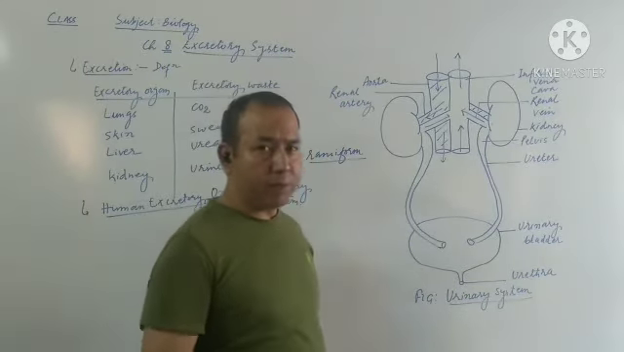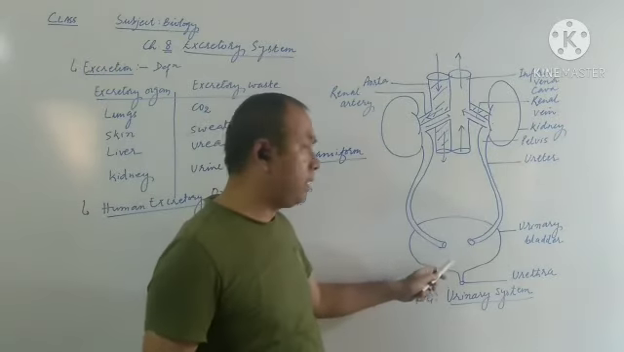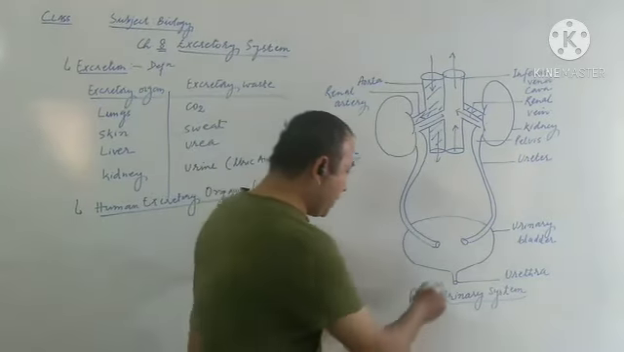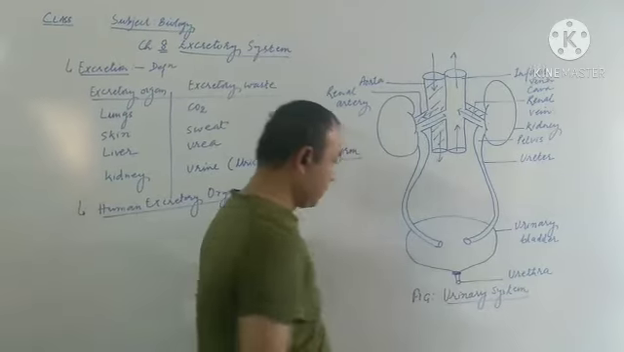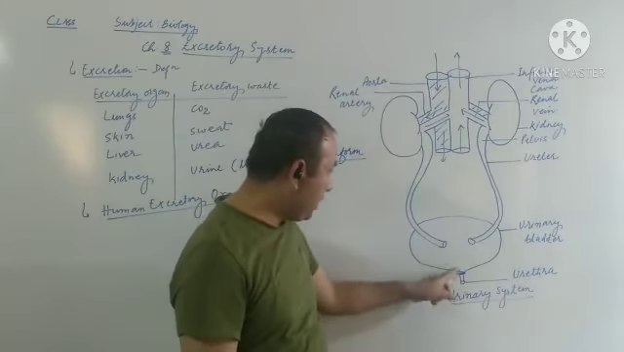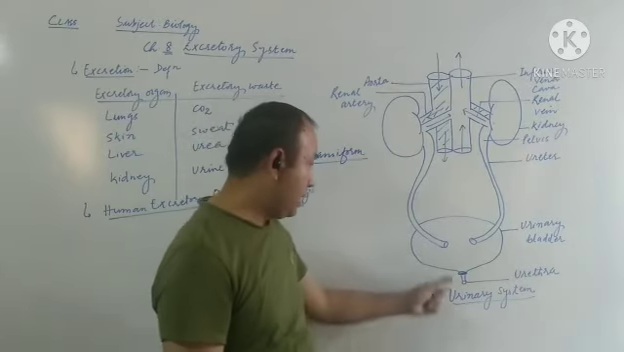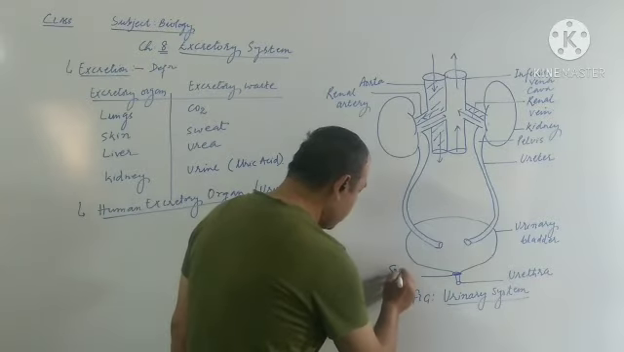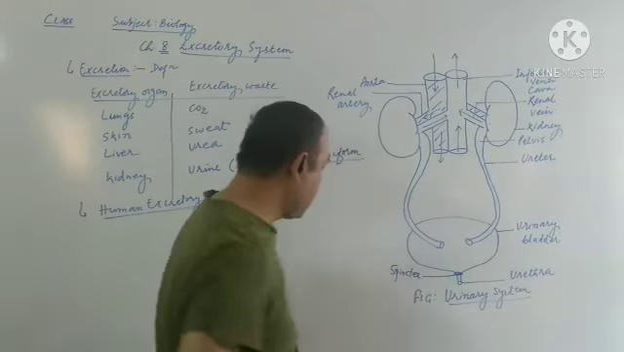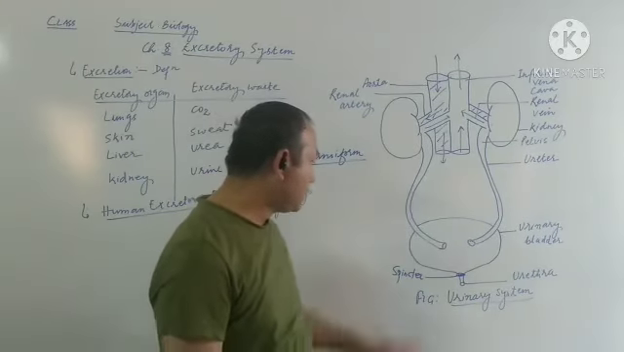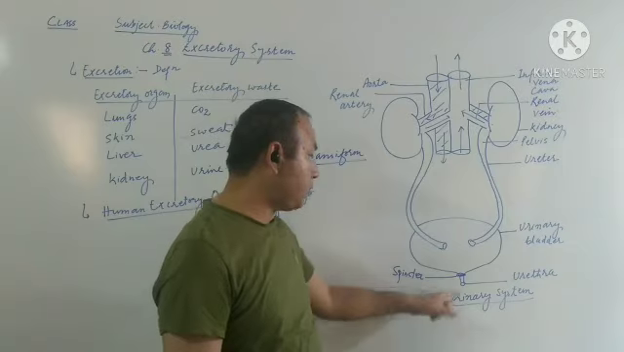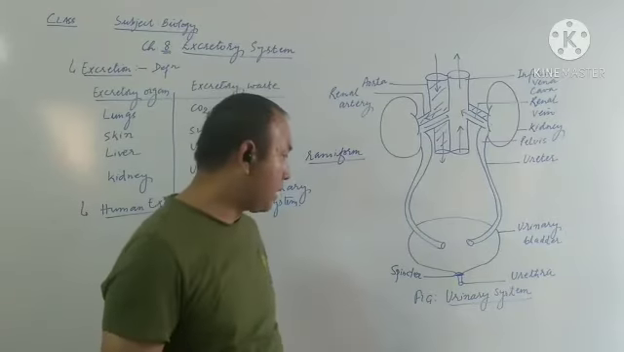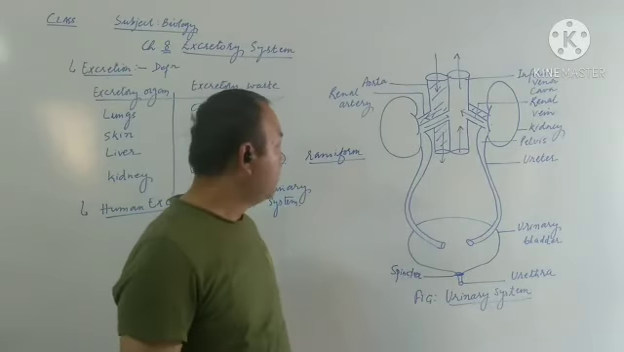So when a sufficient amount of urine gets stored in the urinary bladder, what happens is that at the neck of the region between the urinary bladder and the urethra, a circular muscle is present, which we call the sphincter. The sphincter is actually the circular muscle. Now this circular muscle relaxes and releases the urine, and the urine is allowed to go outside the body through the urethra.